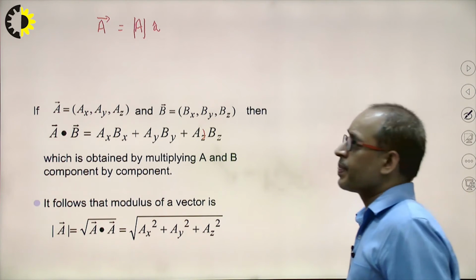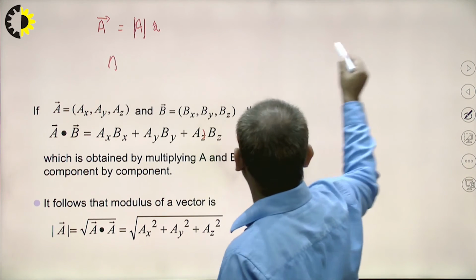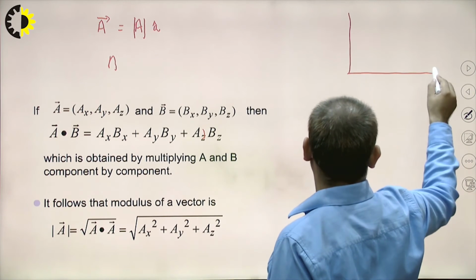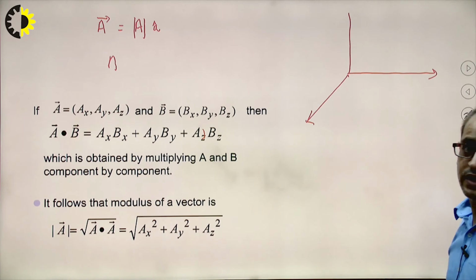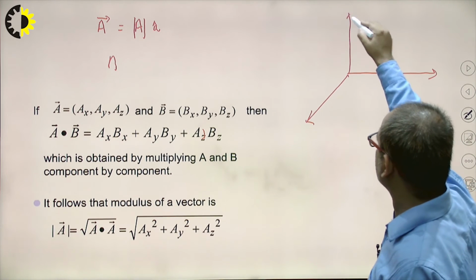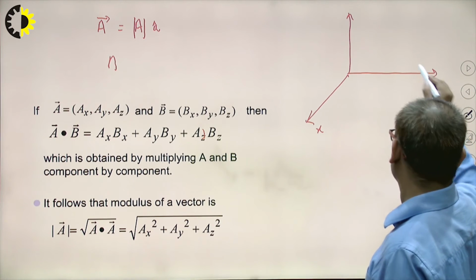We will see here. Let's say first, if I take the rectangular